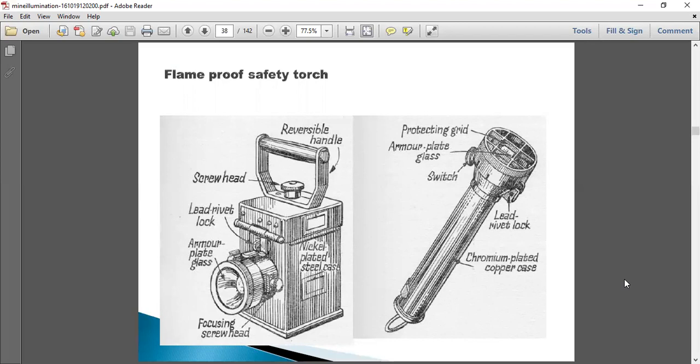So the casing is generally made of nickel plated steel. And the second figure simply looks like a torchlight, and it has the parts of protecting grade: armor plate glass, switch, lead rivet lock, chromium plated cover case.